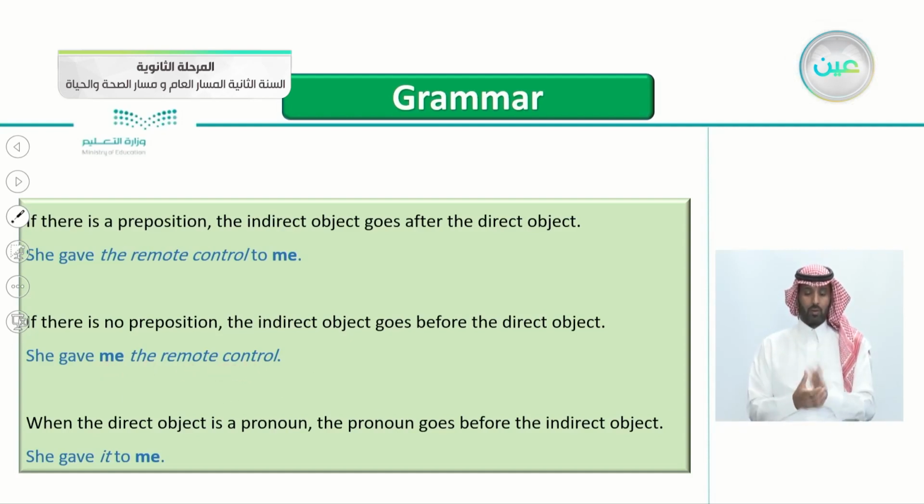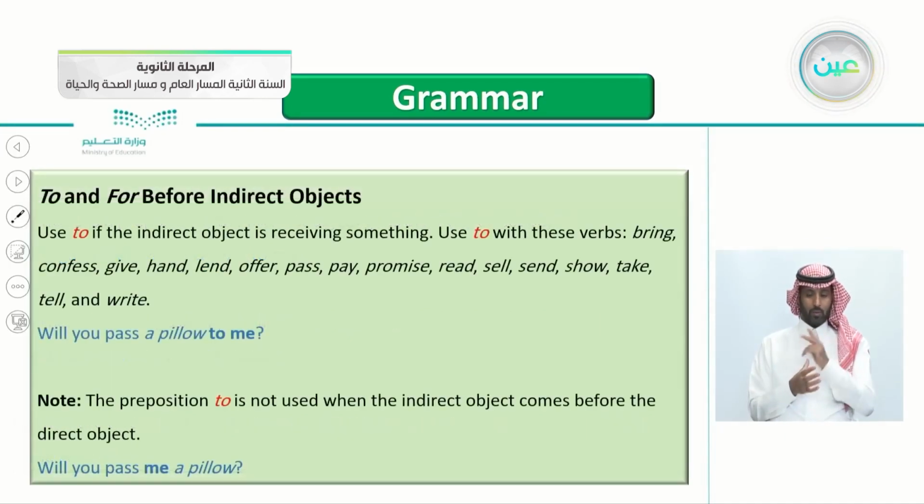When the direct object is a pronoun, the pronoun goes before the indirect object. Again, if the direct object is a pronoun, then the pronoun goes before the indirect object. For example here, she gave it to me. She gave it, the pronoun it, to me. So the direct object it comes before the indirect object me because it's a pronoun.